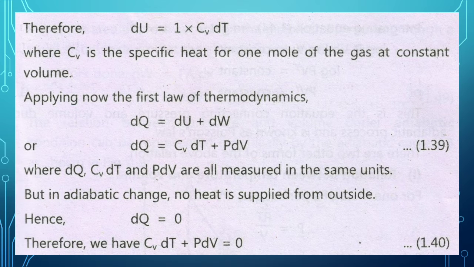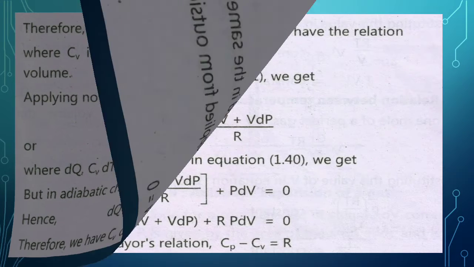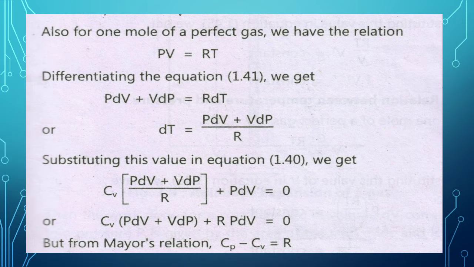But in adiabatic change, no heat is supplied from outside. Hence, dQ is equal to 0. Therefore, the above equation becomes Cv dT plus PdV is equal to 0. Now, for 1 mole of a perfect gas, we have the relation PV is equal to RT.